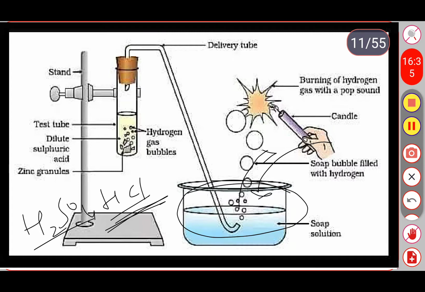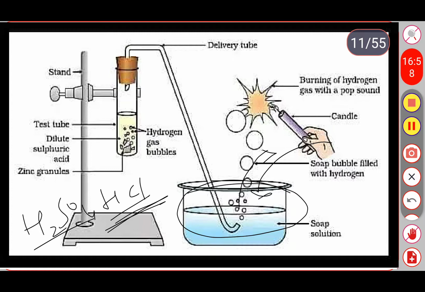Okay. So on the analysis of this reaction, the gas evolved is nothing but hydrogen gas. It is collected over water because it does not dissolve in it. The solution left in the flask is colorless.